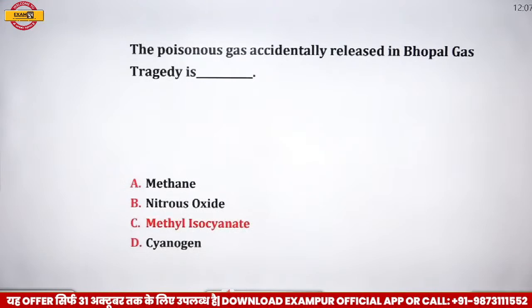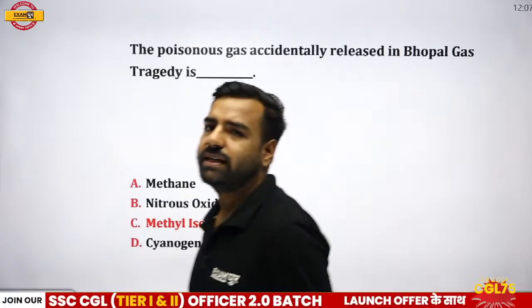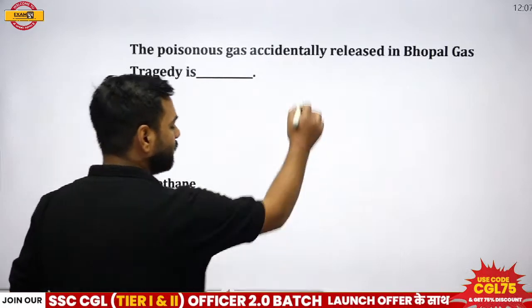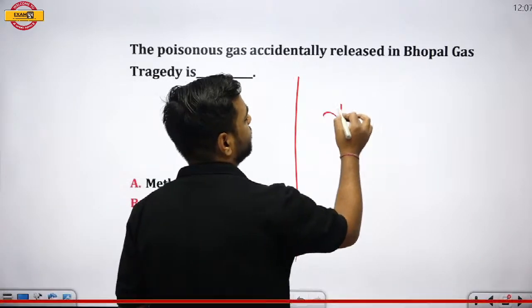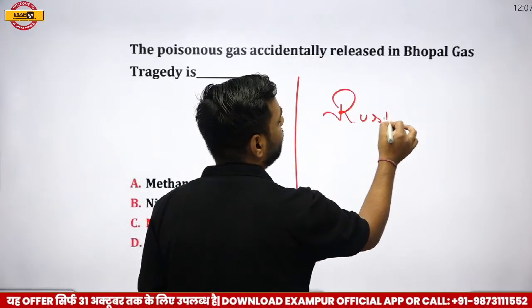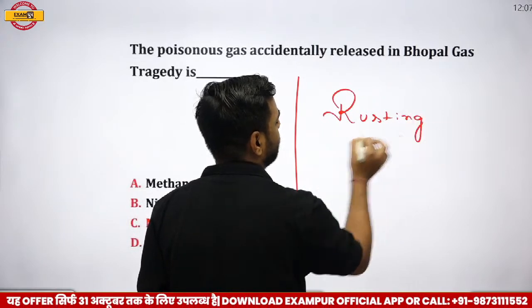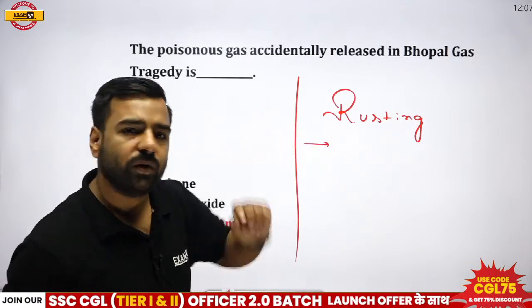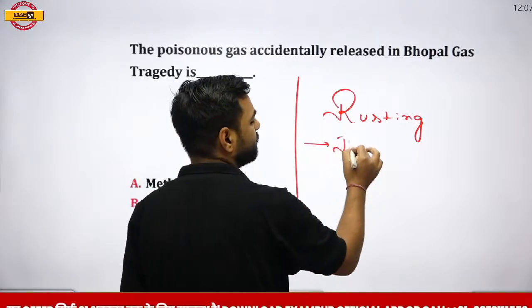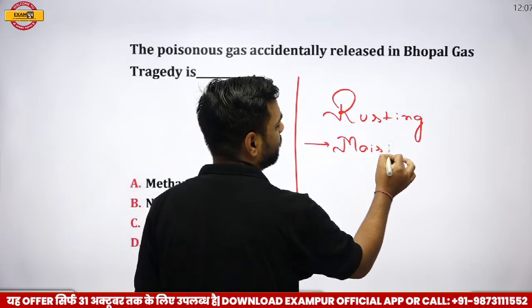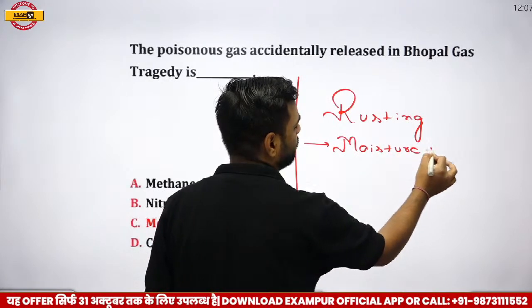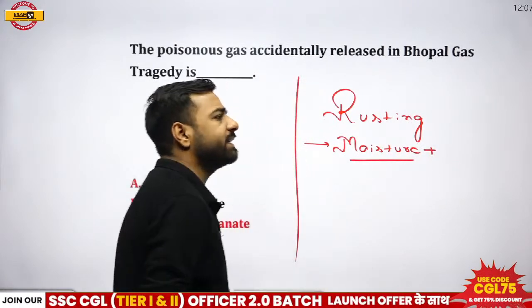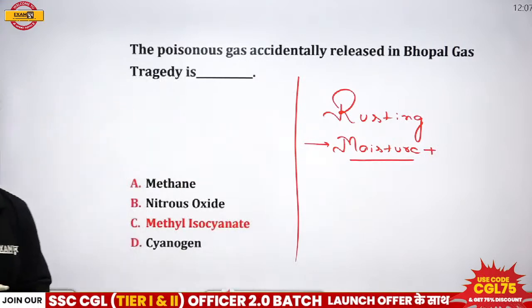Now, before moving forward to the next question, I have a question for you. When we talk about rusting in iron, we know there are two conditions. One is that there must be moisture, or we can say water. Apart from moisture, what else is needed for rusting? Let's see who can give this answer.